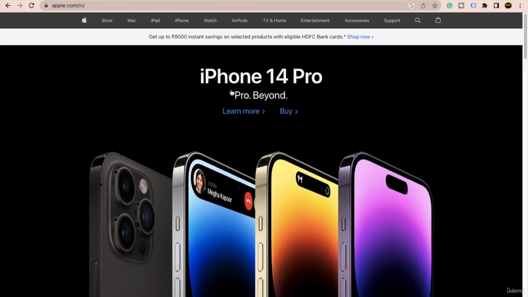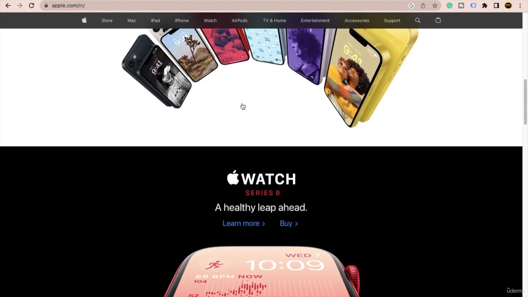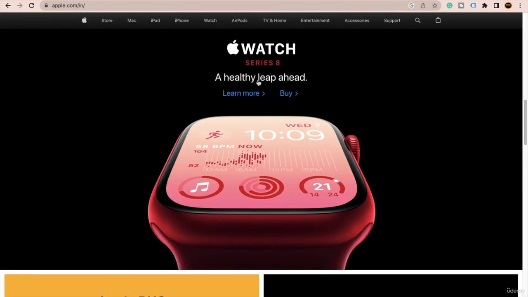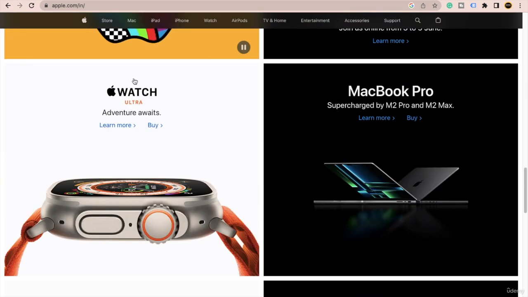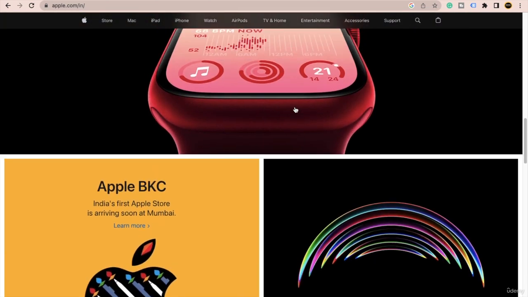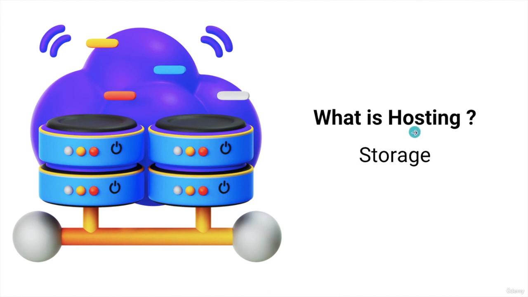Suppose you have one website or you want to create one. Whatever website you have or want to create, of course you will use images, some text, some videos, some GIFs as well. Where will all these items be stored? They will be stored on your hosting, or web hosting.